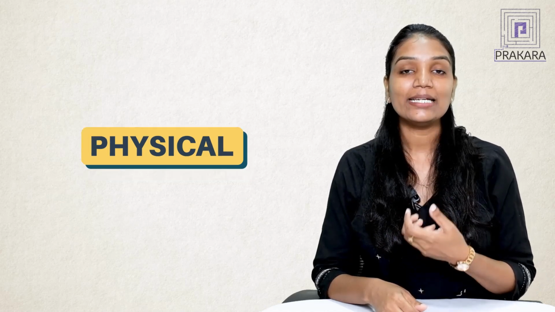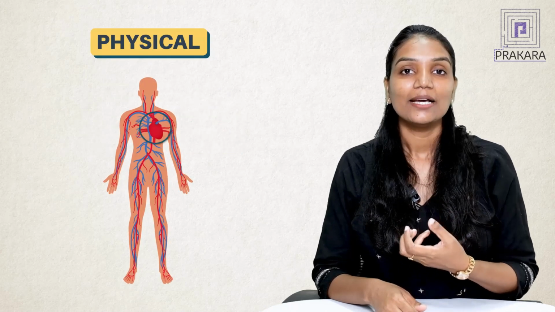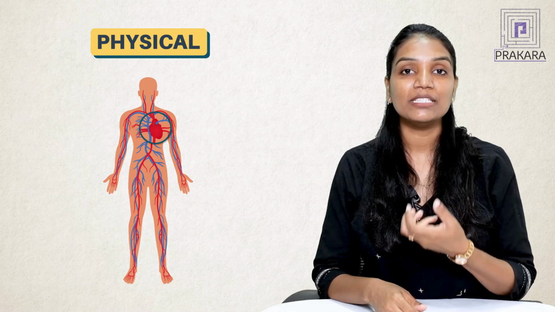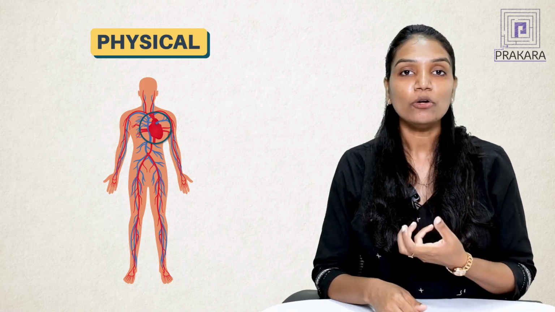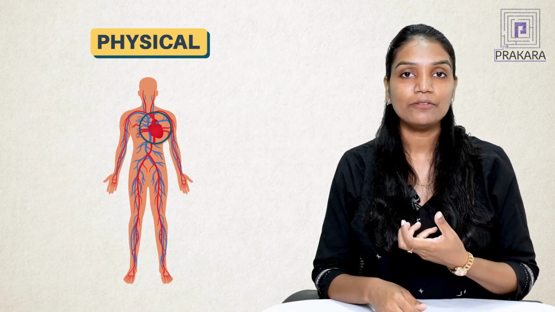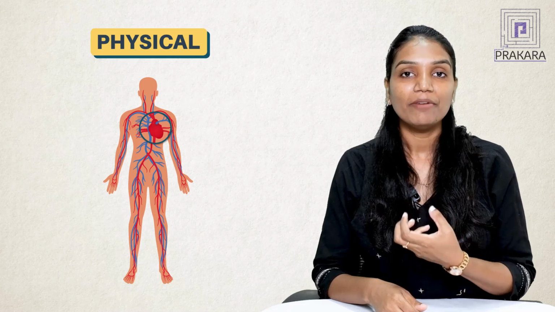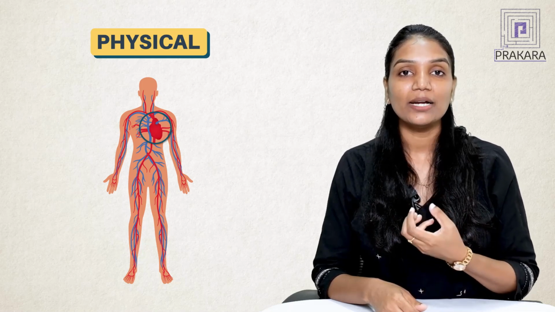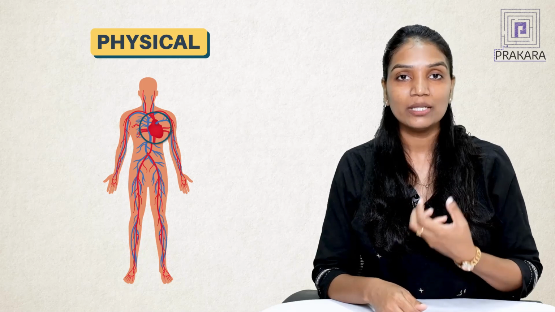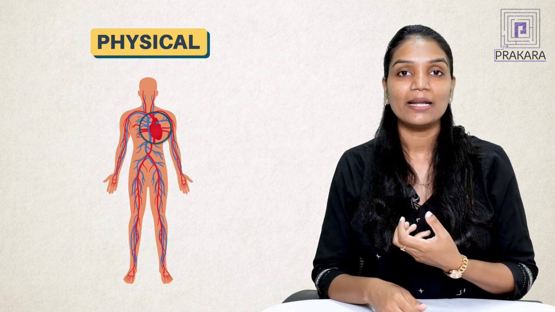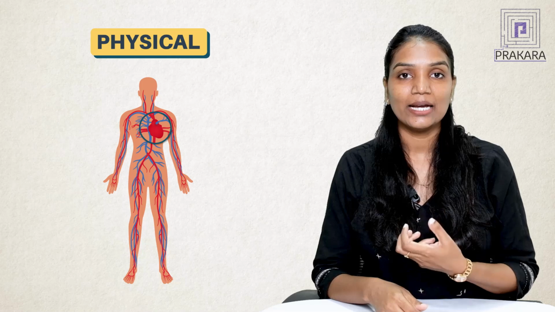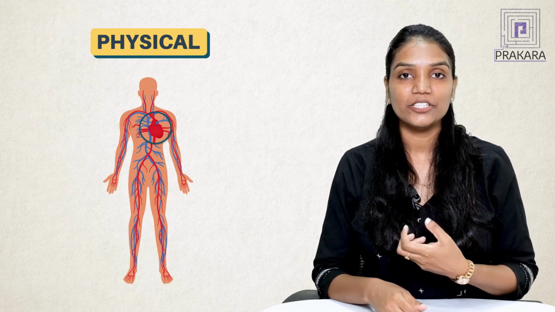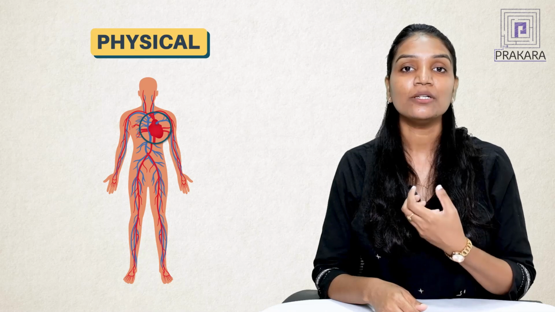So how do we say that? Let's take the example of the heart. When we say the heart must function normally or physically, how do you measure the physical dimension of a heart? We all know the heart is made up of chambers, valves and ducts. The heart is the one which needs to supply blood to all other organs in the body. That is supplied by the ascending aorta and descending aorta. Having said that, the heart also needs the support of the circulation or the blood to function normally.